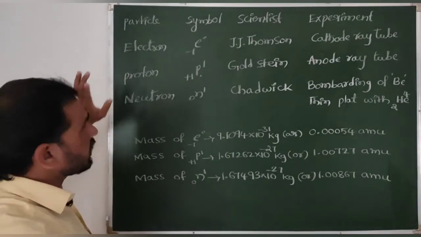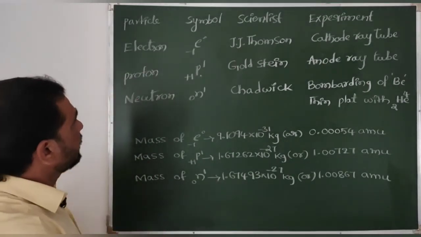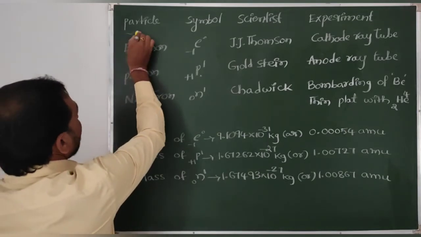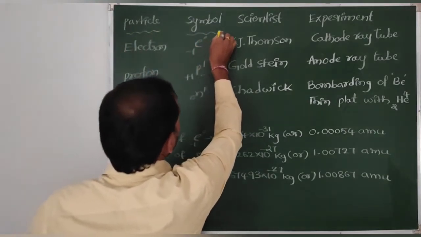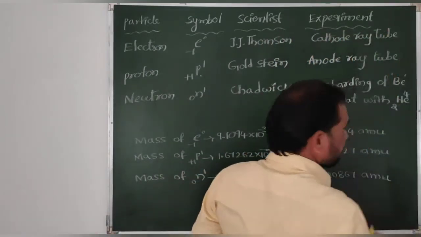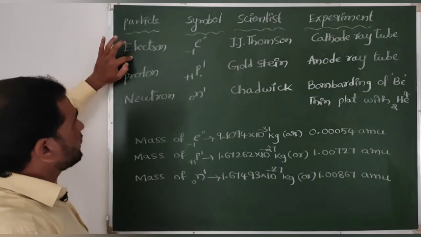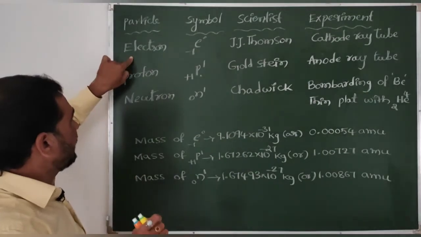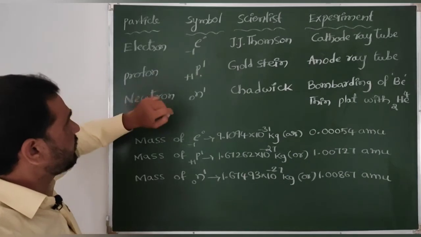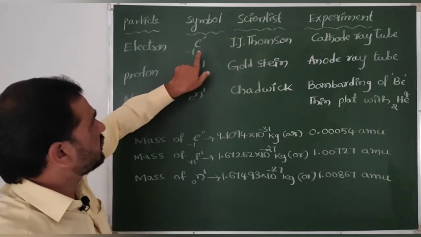So coming to the first subatomic particle, that is the electron. Particle, symbol, scientist name, experiment. This is the first fundamental subatomic particle, the electron. Its symbol is E, -1, 0.